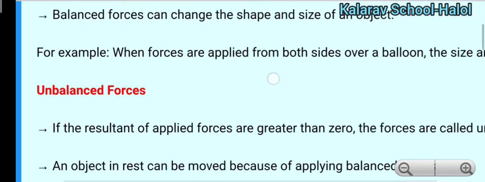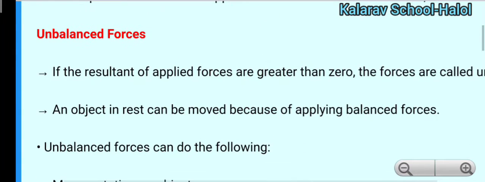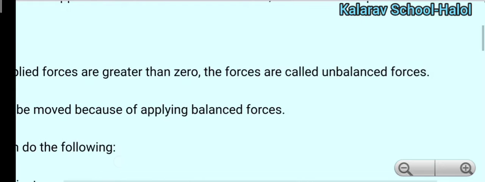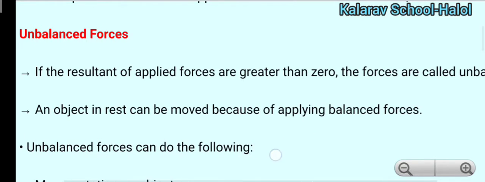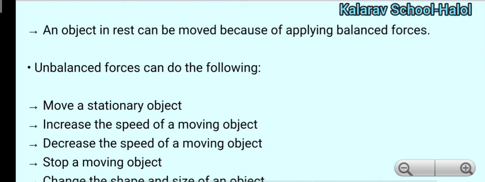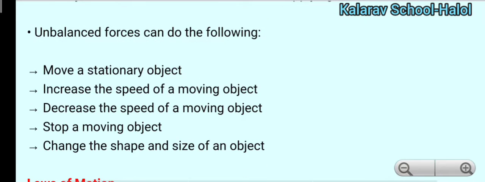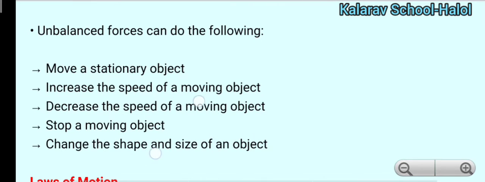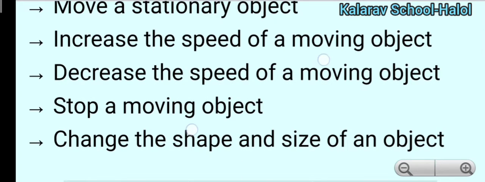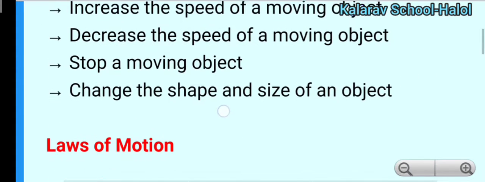Number 2 is unbalanced force. It is just opposite to balanced force. If the resultant force is greater than 0, the forces are called unbalanced. So an object at rest can move because of applying unbalanced forces. Unbalanced forces can do the following things, that is, effects of force: move a stationary object, increase the speed of a moving object, decrease the speed of a moving object, stop a moving object, and change the shape and size of an object.